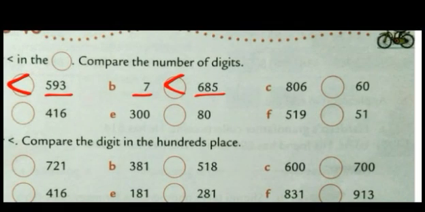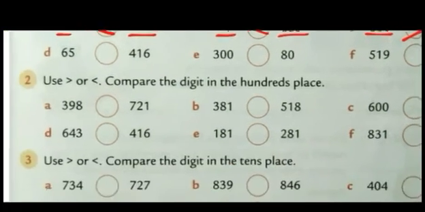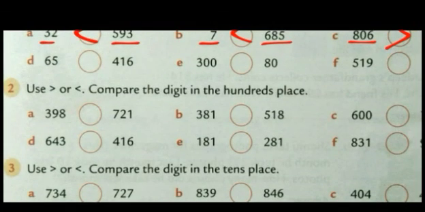Now see one more. Here it is 3 digits. Here it is 2 digits. 3-digit is greater or 2-digit? 3-digit is greater. So the sign will be in front of the 3-digit number. Now see the second question. Use greater or smaller. Compare the digit in the 100 place. Now we have to compare the number in the 100 place.